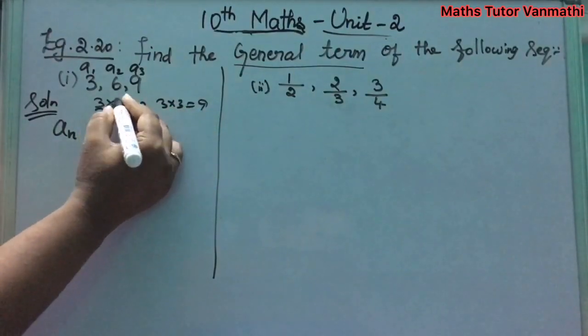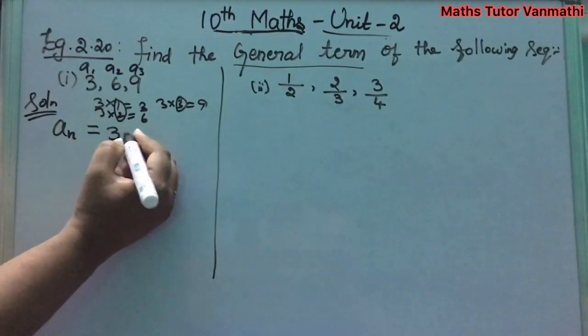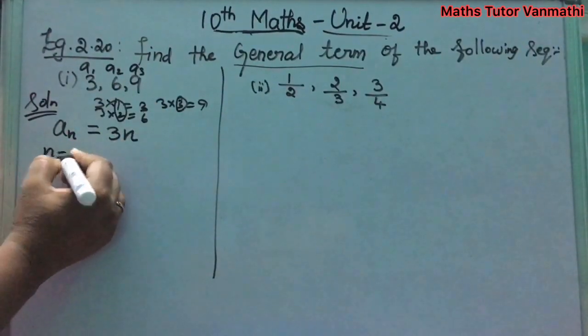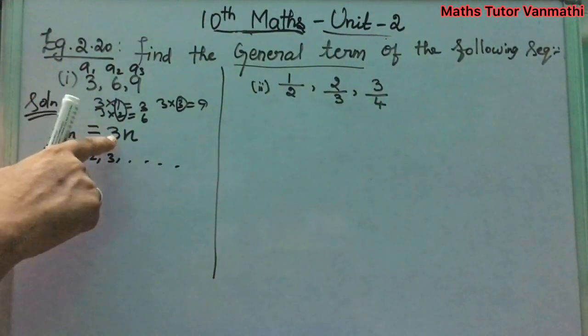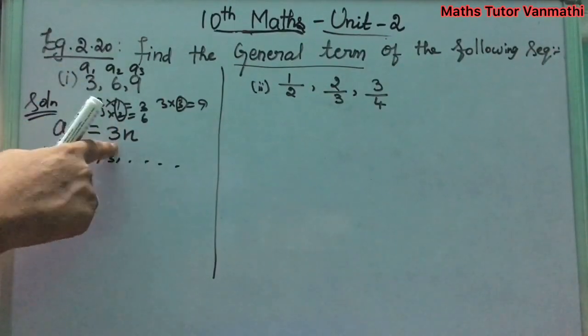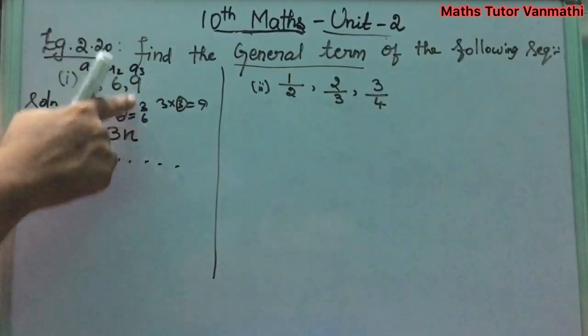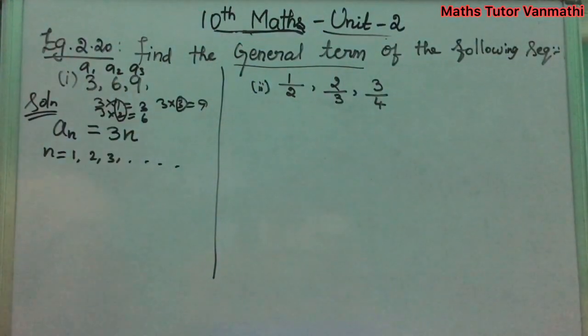Each and every value is multiplied by 3. So we can take it in general as 3n, where n is equal to 1, 2, 3, and so on. Giving 1, you get 3; giving 2, you get 6; and again 3 threes are 9, 3 fours are 12. It goes on. Okay, so next subdivision.